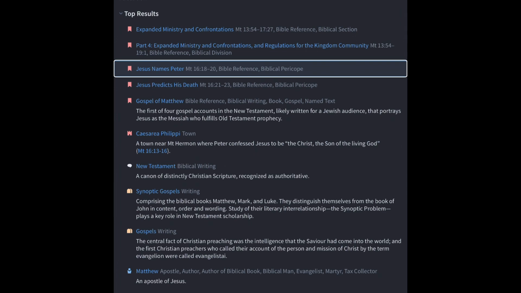Okay, I'm going to tap where it says Jesus names Peter. Here we go. Jesus names Peter, NT 16:18-20. Bible reference, biblical pericope. And it's just sitting there. Absolutely just sitting there.